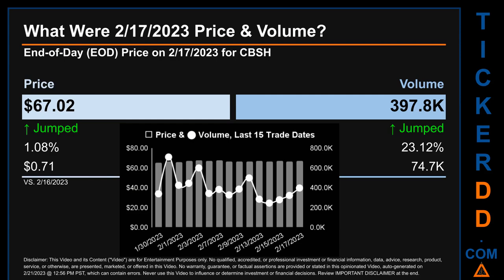Across a range of $2.61, the max and minimum end of day price were respectively 67.8 and 65.19. Volume saw a range of 465.6 thousand, from a day low of 245.2 thousand to a day high of 710.8 thousand.